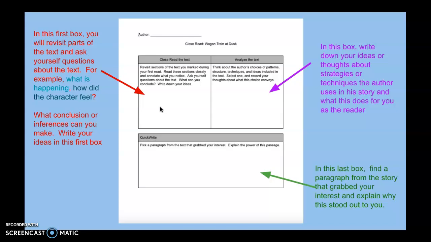Again, each of these boxes is worth 2 points for a total of 6 points. Again, you need to make sure that you answer all parts of each prompt in each box, and you write in complete sentences. When you are done with this, please go back to the Google Classroom and turn this in.